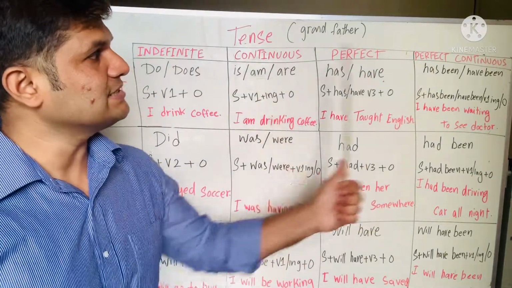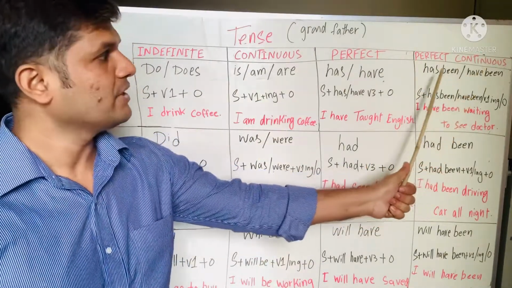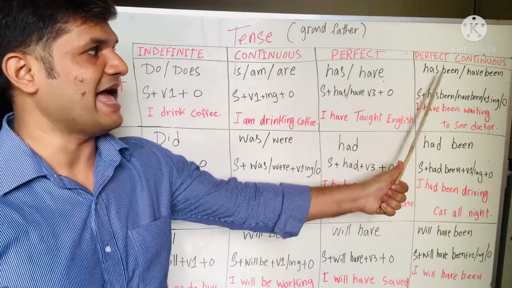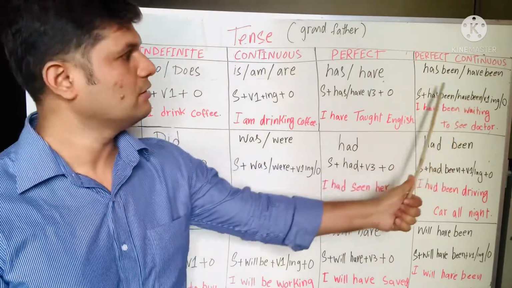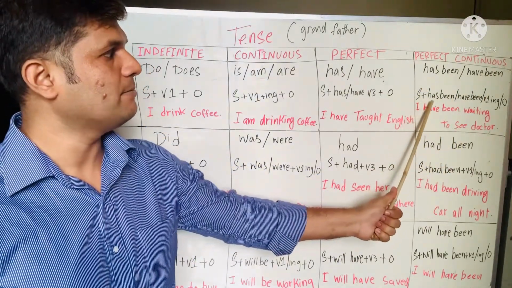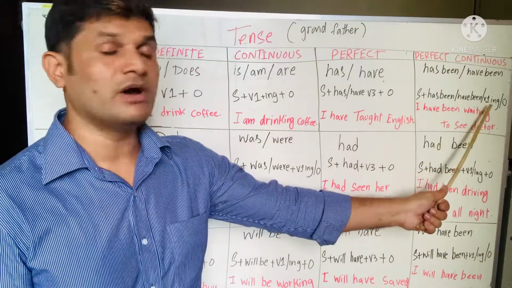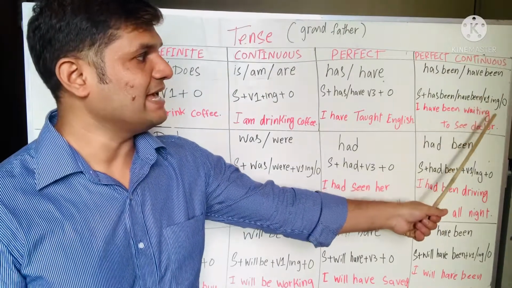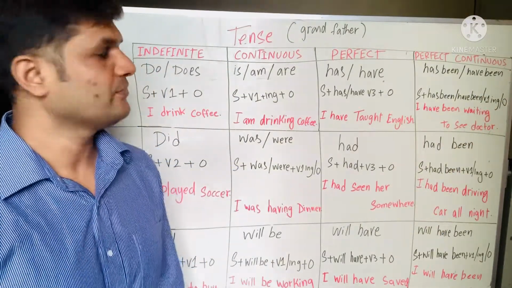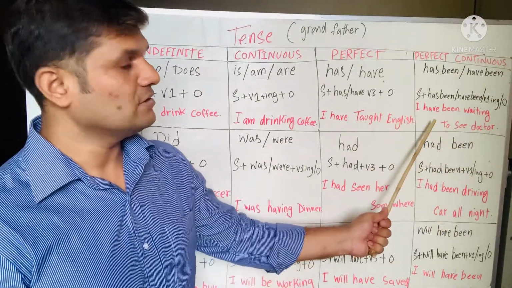Let's look at the present perfect continuous tense. Here you can see the helping verbs has been, have been. The formula is subject plus have been or has been, plus verb first form plus ing and object. So I have written the sentence.